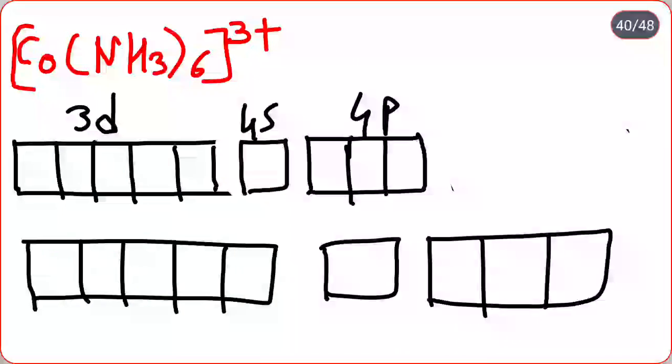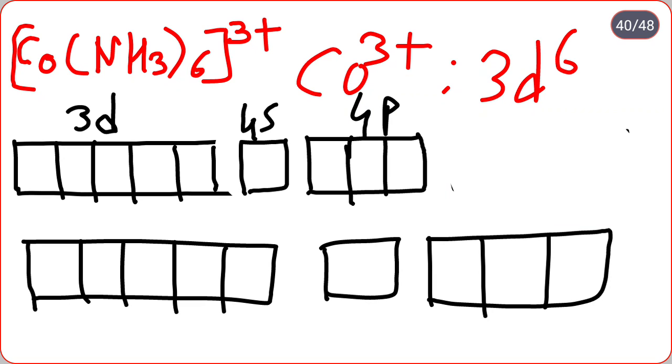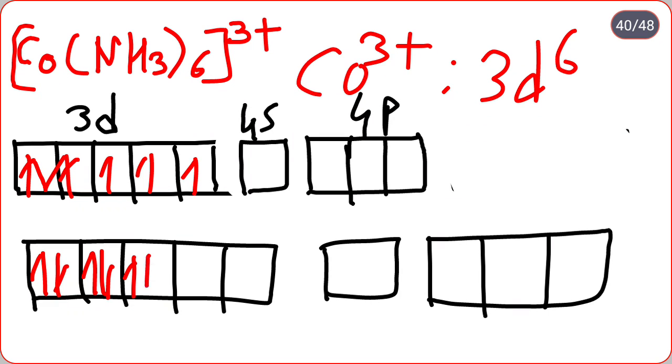So the [Co(NH3)6]3+ ion: here NH3 is a strong field ligand. We know cobalt 3+ has the outermost electronic configuration 3d6, 1 2 3 4 5 and 6. But here pairing takes place internally, 1 2 3 4 5 6.